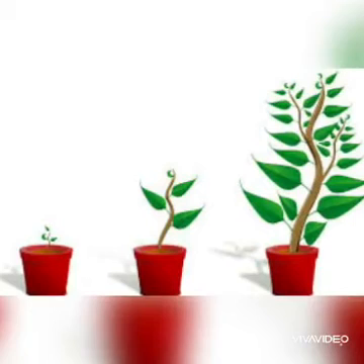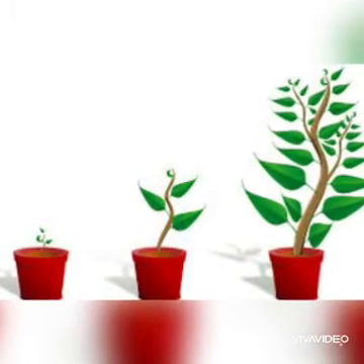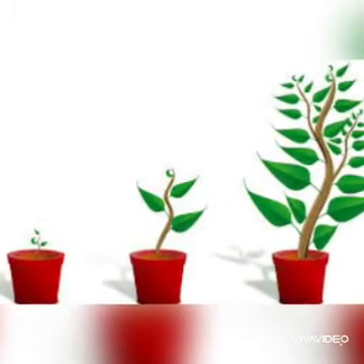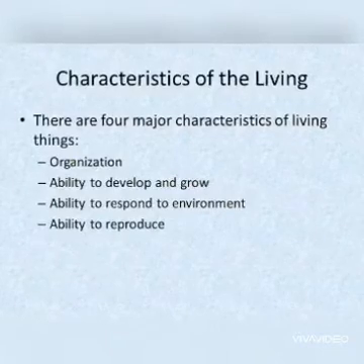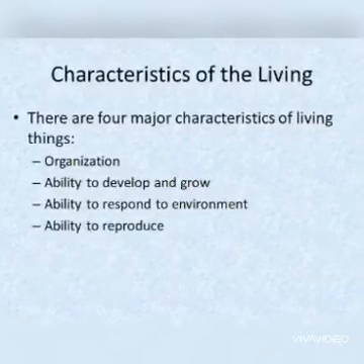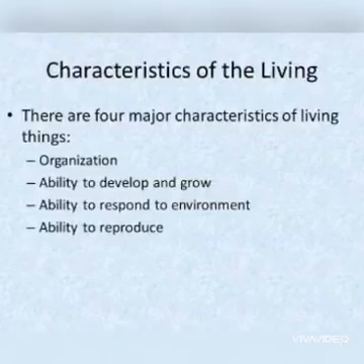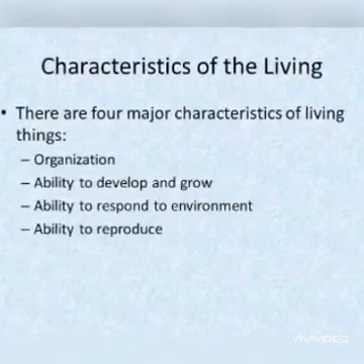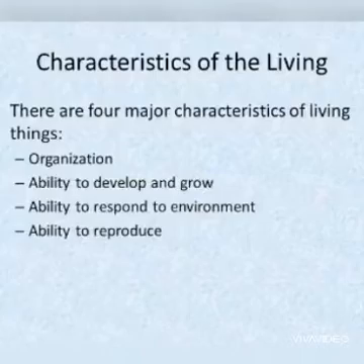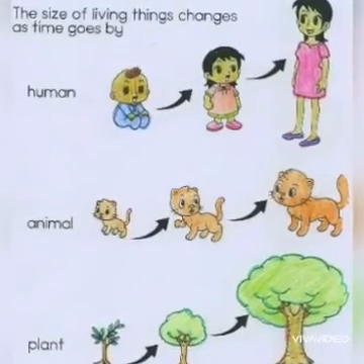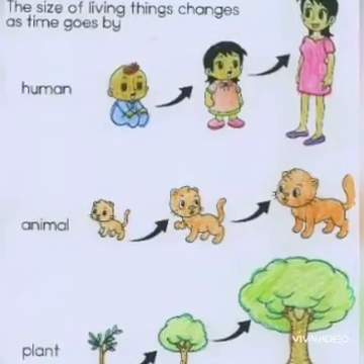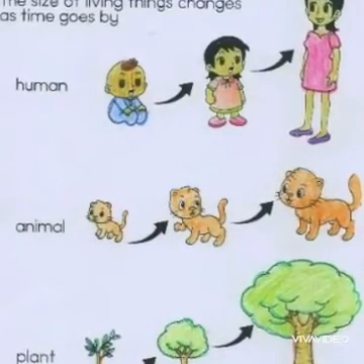Here we see a small plant growing into a huge one. This is called growth. So the major characteristics are organization, that we have a large organization of living things. Next, they grow and they respond to the environment. The next thing is about growth itself. You see a small human baby growing into a child and then into an adult.